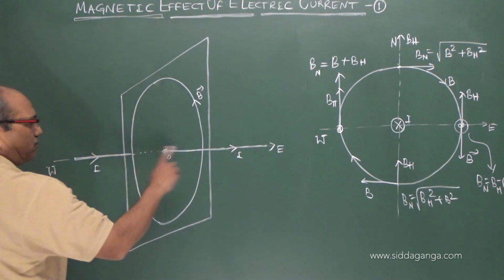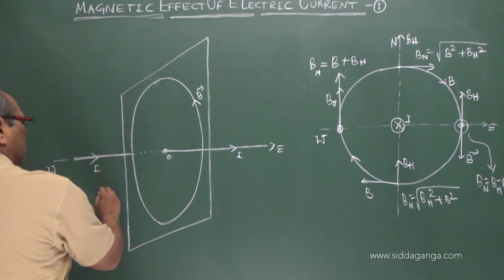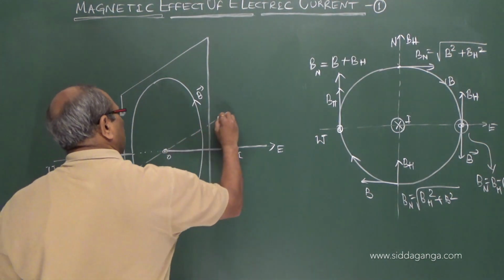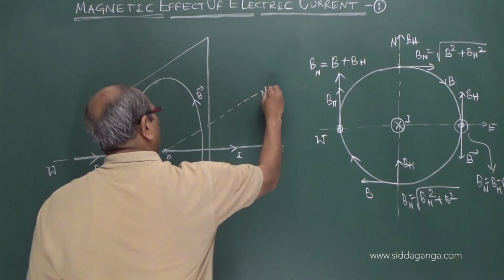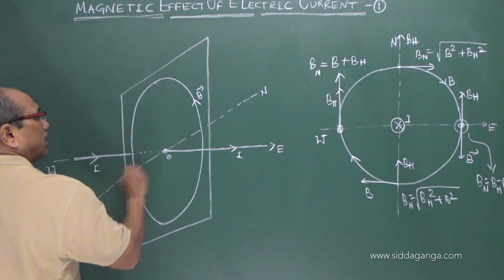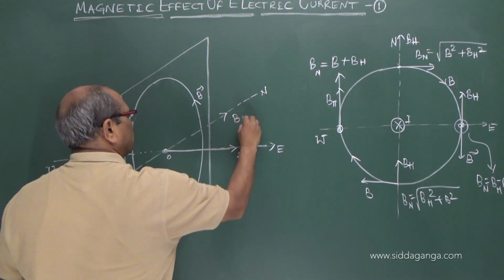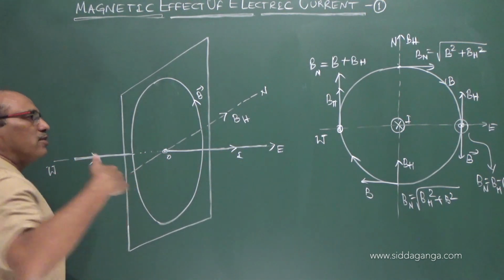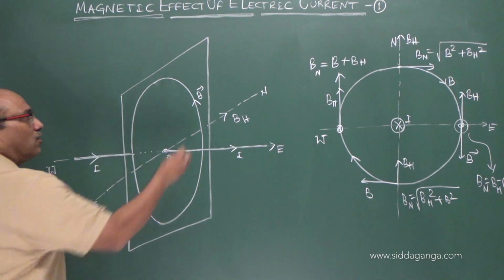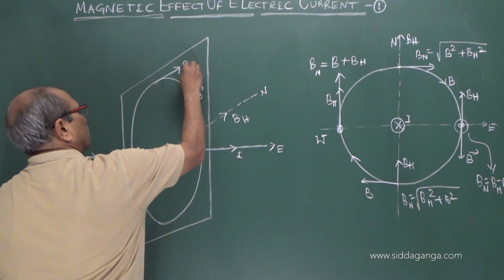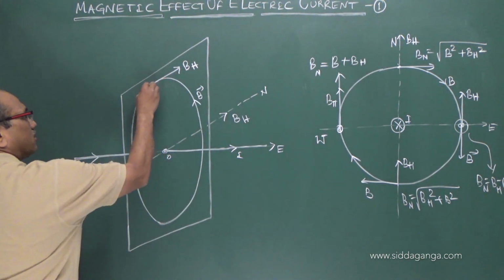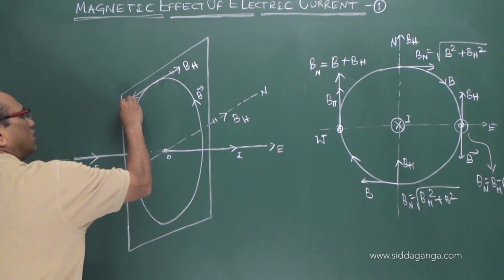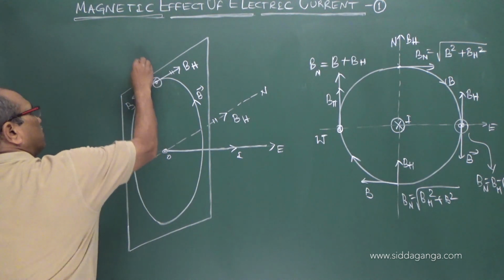Now this is east and west. Perpendicular means I can show similarly here. This is the direction of north and south along which BH is existing, perpendicular to the board, inward. East, west, north and south. Now BH is in this direction. B is tangentially inward. See this, I show. It is B. The null point chances are there.